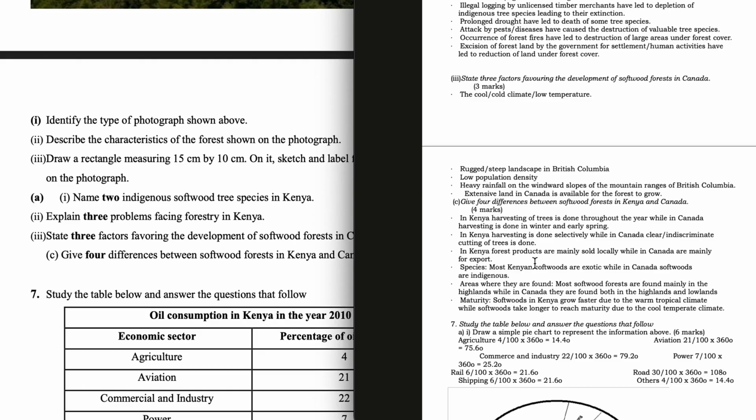In Kenya, forest products are mainly sold locally, while in Canada, they are mainly for export. Most Kenyan softwoods are exotic, while in Canada, softwoods are indigenous. Another difference is on the areas where they are found. Most softwood forests in Kenya are found mainly in the highlands, while in Canada, they are found both in the highlands and lowlands. Maturity: softwoods in Kenya grow faster due to the warm tropical climate, while softwoods take longer to reach maturity due to the cool temperate climate in Canada.